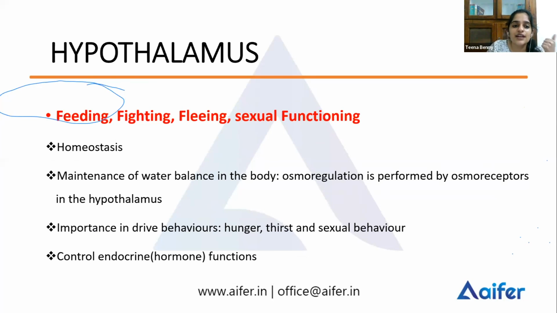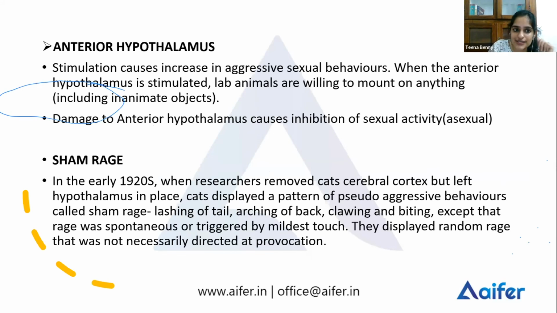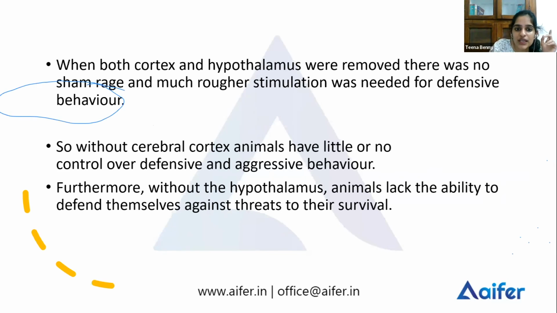Hypothalamus, the four F's: feeding, fighting, fleeing, sexual functioning. And it plays a lot of functions such as homeostasis, maintaining water balance, your drive behaviors, secretion of hormones, etc. Lateral hypothalamus is your hunger center. Ventromedial hypothalamus is your satiety center. Anterior hypothalamus stimulation leads to aggressive sexual behaviors. And then we learned about sham rage. In that study, it was concluded that if the cerebral cortex is removed, you have no control over your aggressive behaviors. But without the hypothalamus, you don't feel angry at all.